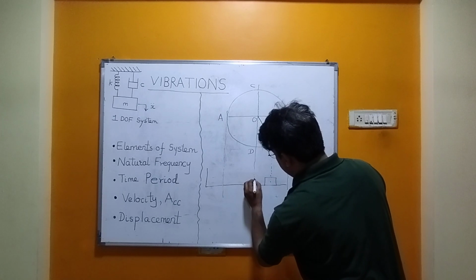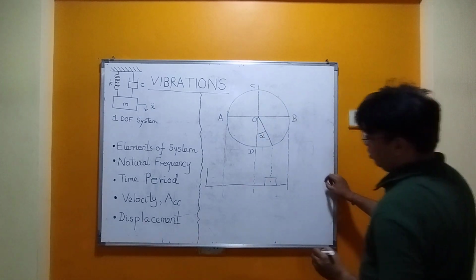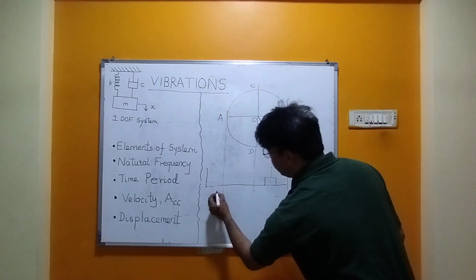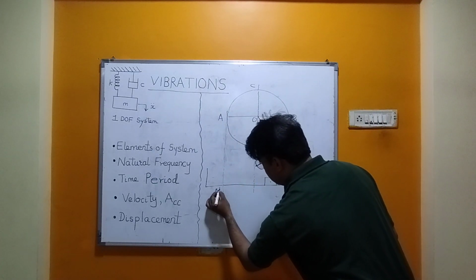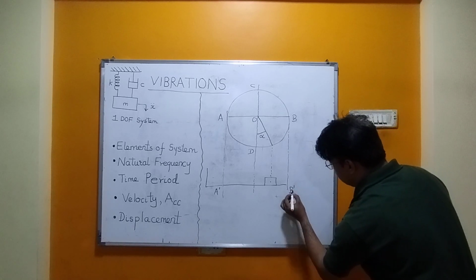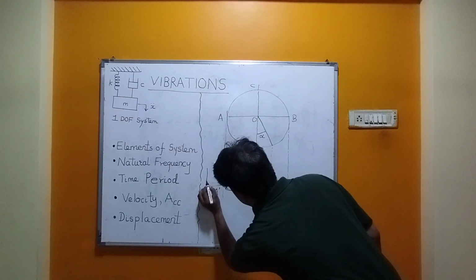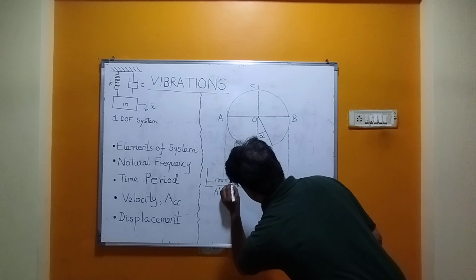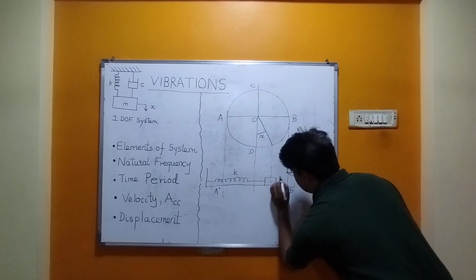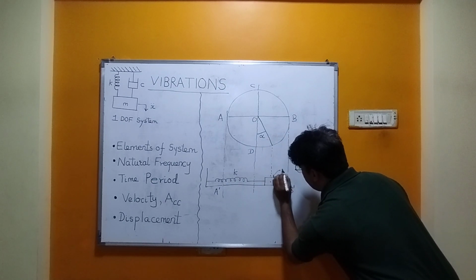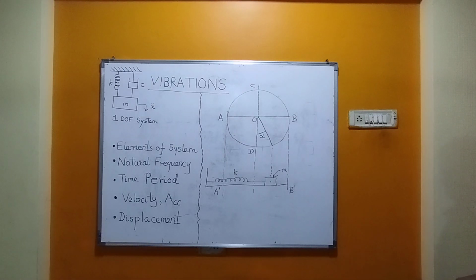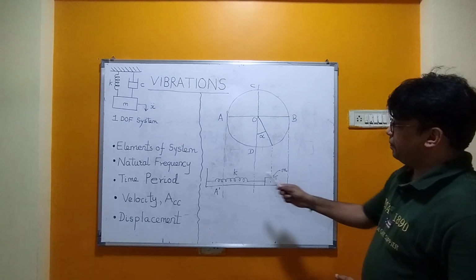This is the mean point, and this is the end point. So these are the two extremities. I am naming them A dash and B dash. And I am drawing a spring over here like this, with stiffness K and mass M. Okay, so this is the diagram.